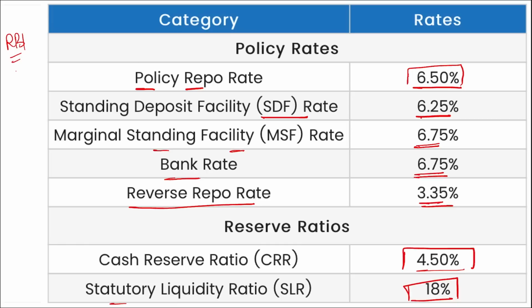Correct? If we talk about RBI, because RBI is the organization that releases this bi-monthly monetary policy data, its governor is Shaktikanta Das, who was named Governor of the Year 2023, and the Bank of the Year 2023 has been declared as the Bank of Ukraine, because even in war-like conditions in their country, the bank and its customers keep running to keep the economy of Ukraine going. There are four deputy governors in RBI. It was established on 1st of April 1935 and the headquarters of RBI is in Mumbai, Maharashtra.